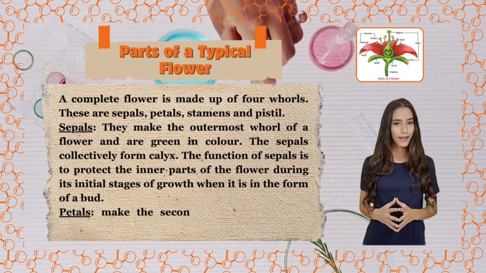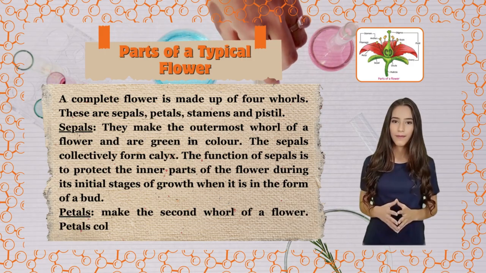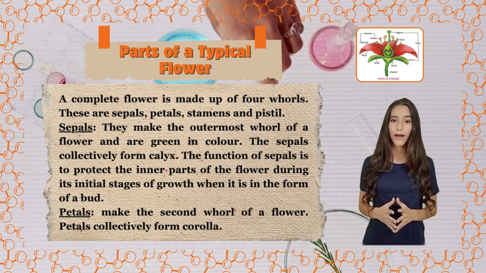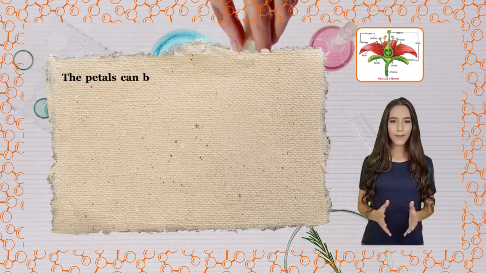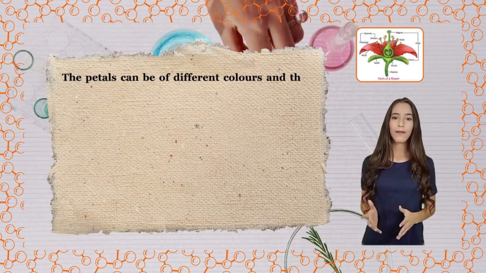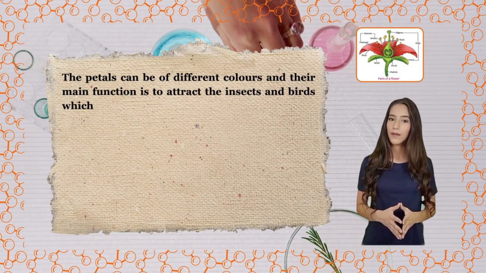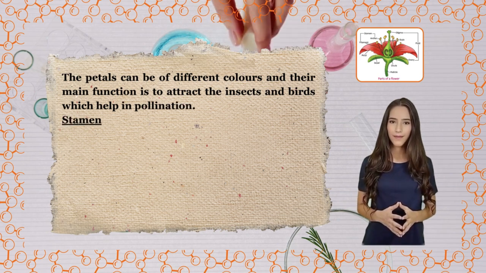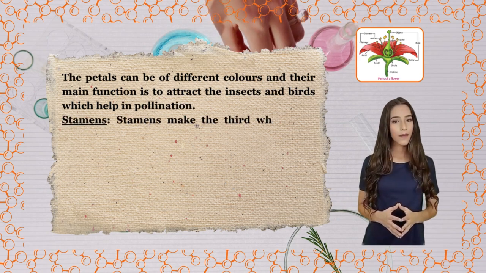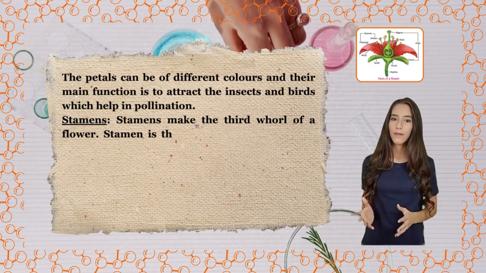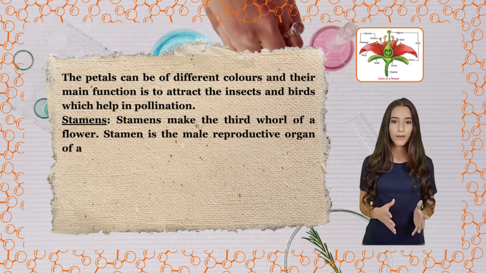Petals make the second whorl of a flower. Petals collectively form corolla. The petals can be of different colors and their main function is to attract the insects and birds which help in pollination. Stamens make the third whorl of a flower. Stamen is the male reproductive organ of a plant.